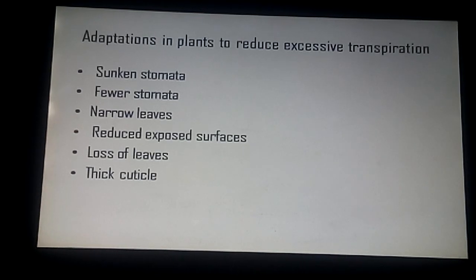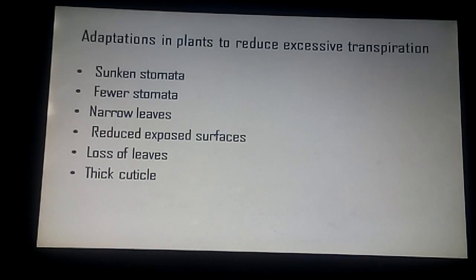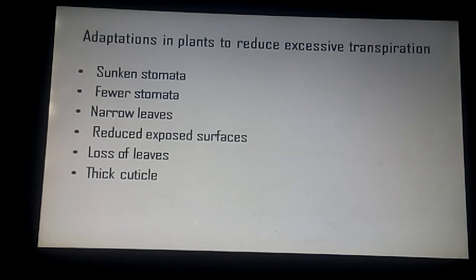Third, narrow leaves. The leaves may become narrower to reduce surface area. Fourth, reduced exposed surfaces. In some cases, leaves may get waxy, rolled or folded to reduce exposed surface. Fifth, loss of leaves. In some cases, leaves may be dropped or may be absent or changed into spines, as in most cacti. Sixth, thick cuticle. The leaves may be covered by thick cuticle, for example banana and most evergreen trees.